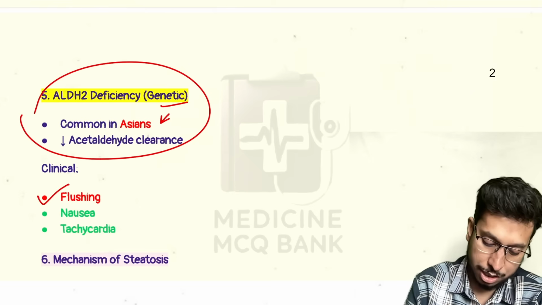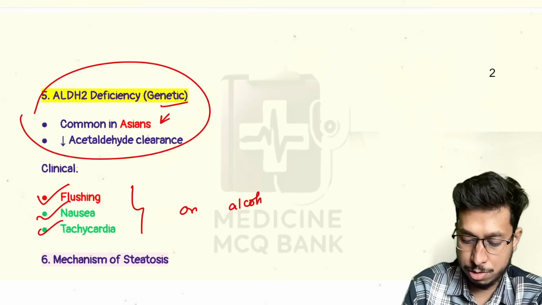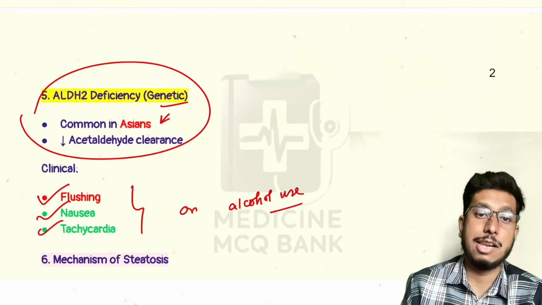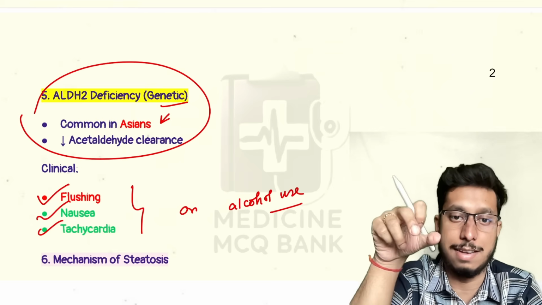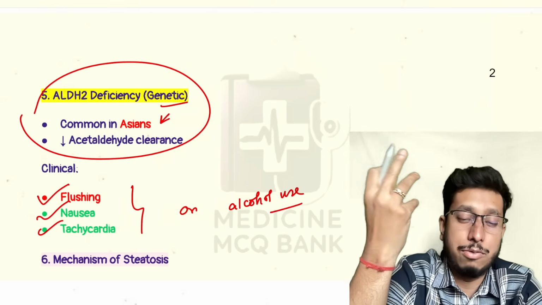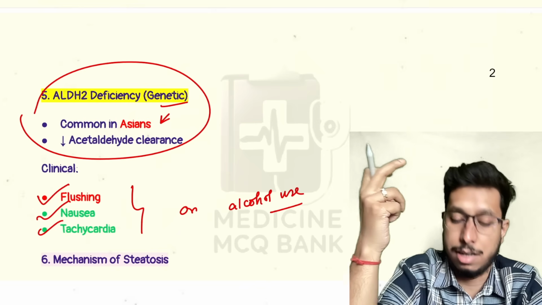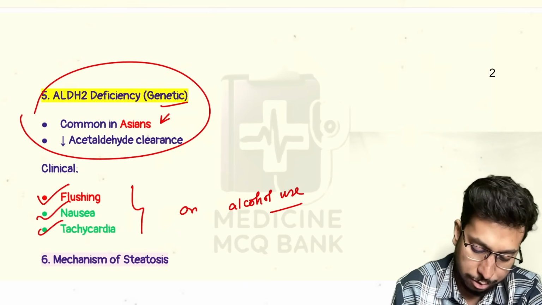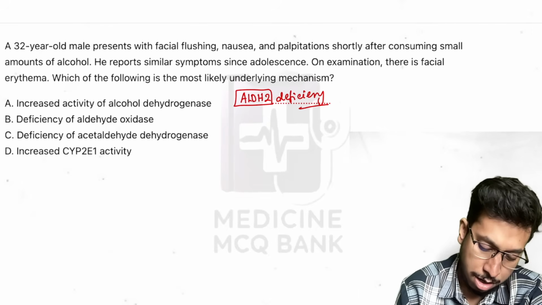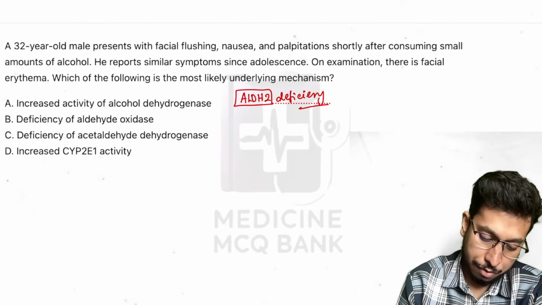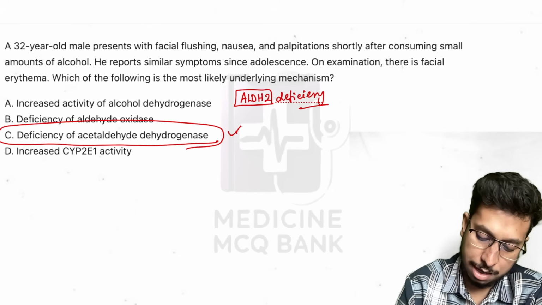What is the net effect? The net effect is flushing, nausea, and tachycardia on alcohol use. Why? Because on alcohol use there is an increase in production of acetaldehyde, and acetaldehyde is not converted into acetate. What is the net result? Increase in acetaldehyde, and increased acetaldehyde-induced toxicity. The symptoms are flushing, nausea, and tachycardia. All right. So this is about deficiency of acetaldehyde dehydrogenase. Option C is the correct answer.